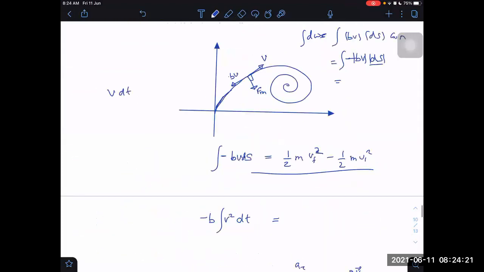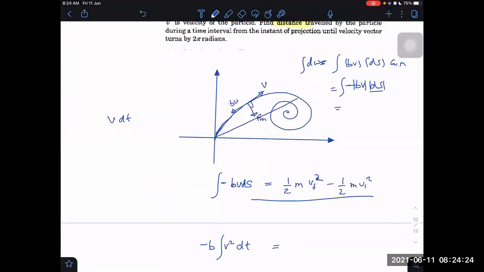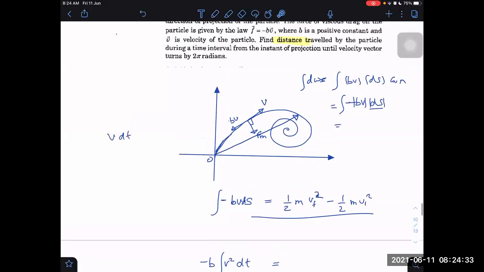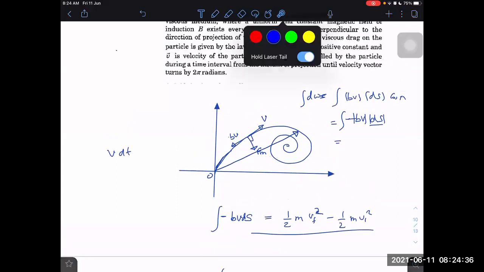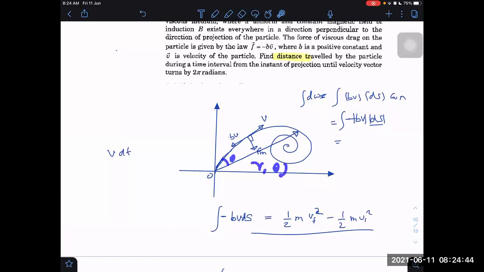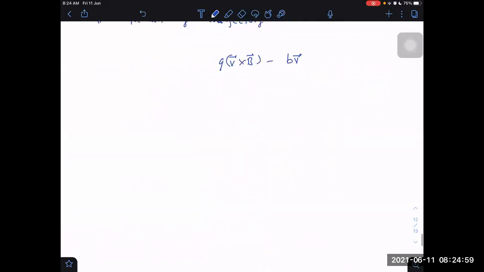My plan is that if at any instant of time we are able to get the displacement, which is nothing but equal to position vector also, that is also displacement. If I take the initial point to be origin, then position vector will also be equal to displacement. That is my aim. I want to get the position vector, and I also want to get the angle turned by the position vector. If I get r and theta, then I have already got the equation of trajectory. We can write the equation of trajectory in terms of r and theta, or we can also write it in terms of x and y. So let us see which we get fast. If we get an x and y relation, that is also good enough, or if we get r and theta, that is also good enough. Anyway, let us try once.